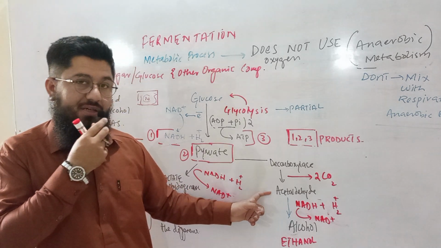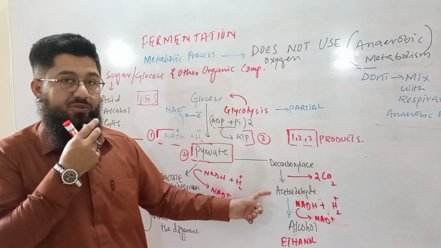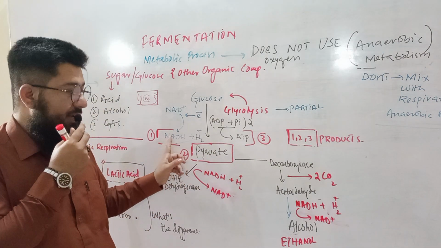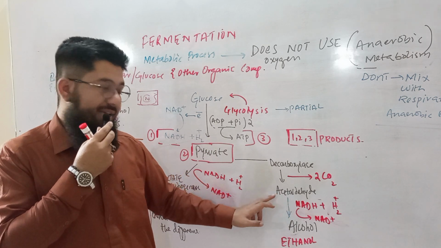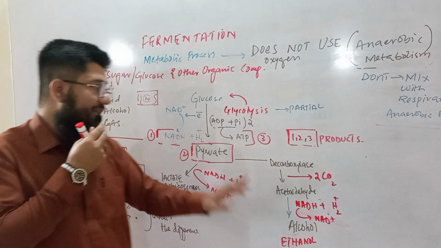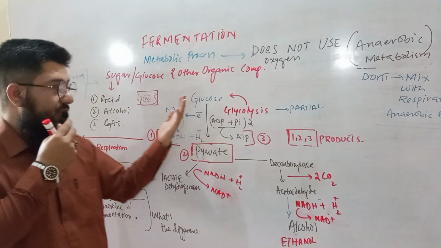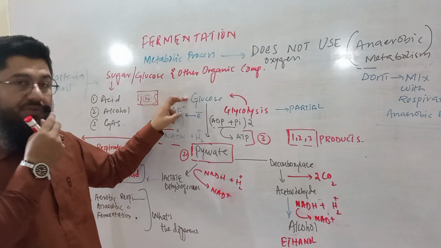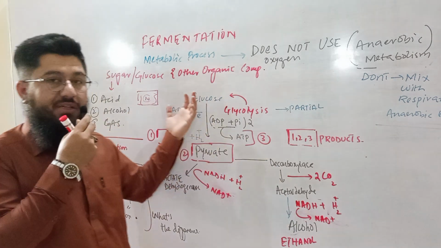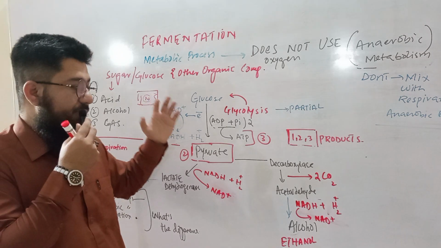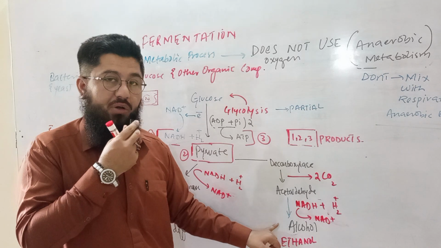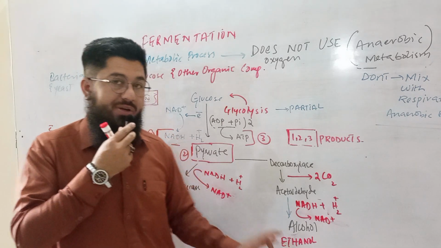Now this acetaldehyde has the ability to accept the electron from the NADH. Here we had NADH, okay? This NADH will give the electrons to the acetaldehyde, and like this they will be converted back into NAD positive. Now this NAD positive is again available. They will come back to the process, that is, during the glycolysis they will take more electrons. They will be taking electrons from the glycolysis, and they will be providing those electrons to the acetaldehyde to convert this acetaldehyde into alcohol. Which one? Ethanol.